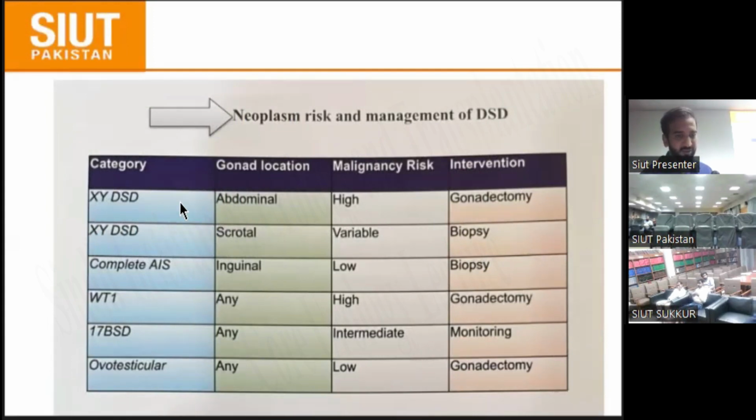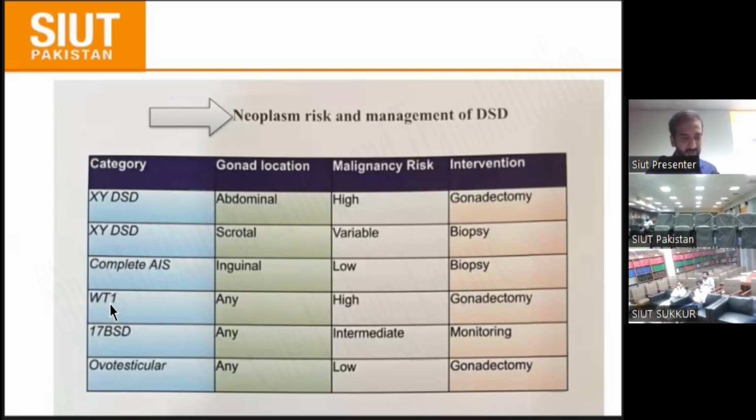If the patient has XYDSD with the gonad located in the abdomen, the malignancy risk is very high because of the Y chromosome, and the patient mostly goes for gonadectomy. If there is XYDSD and the gonad is in the scrotum, the malignant risk is variable, from 2 to 10%, so go for biopsy. If the biopsy is negative, there is no need for gonadectomy. In complete AIS with the gonad in the inguinal canal, the malignancy risk is very low and a biopsy is required. If negative, no need for gonadectomy.